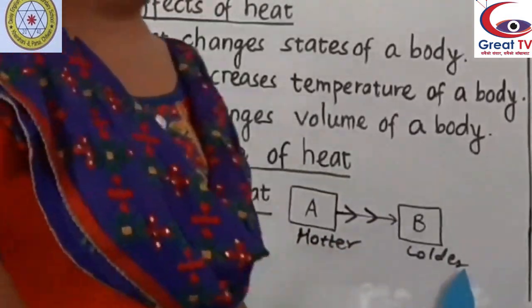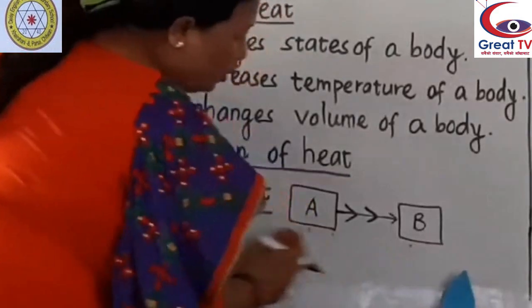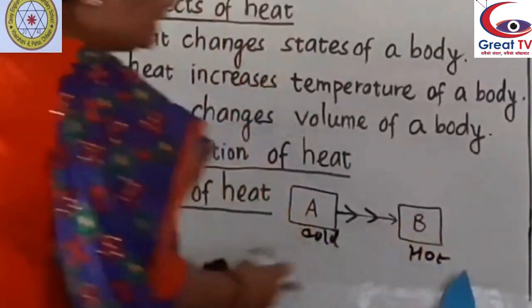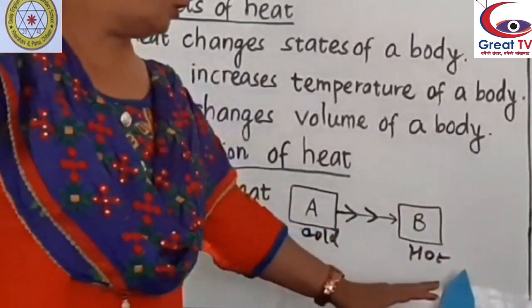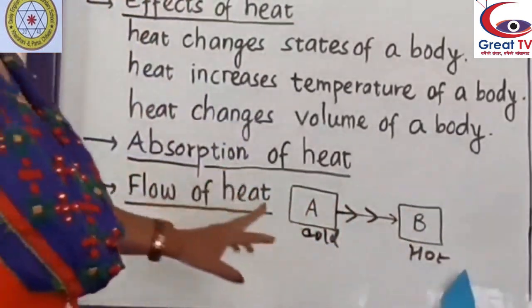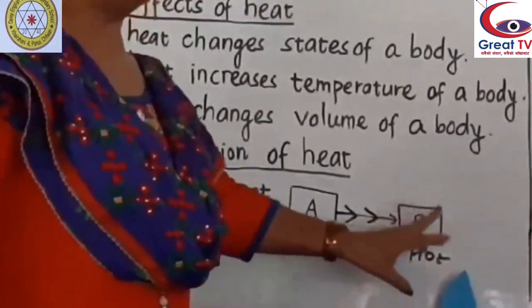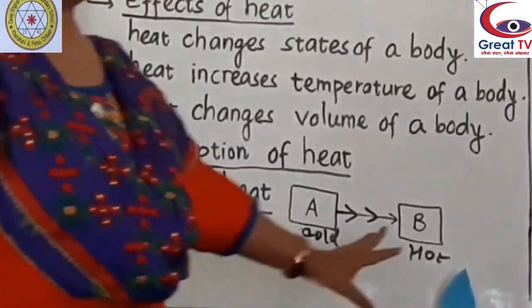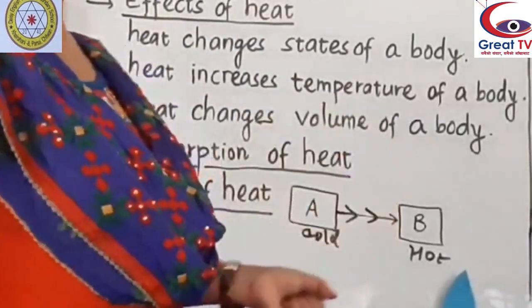The body which loses heat becomes cold, and the body which gets heat from the hotter body becomes hot. Understand? So heat always flows from the hotter body to the colder body.